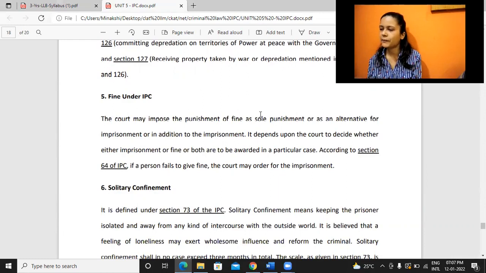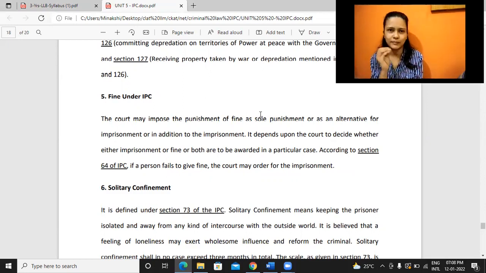Okay, fifth type of punishment is fine. So when we talk about fine, and we see the IPC, there may be certain provisions wherein it just talks about fine, that this is not like a very serious crime. So punishment may be 500 rupees fine, 2000 rupees fine, like that provision will be there. Same ways, there may be certain crimes wherein it will say that it may be either imprisonment or fine. Okay, either one can be given. And sometimes for serious crimes, it will be like punishment and fine.